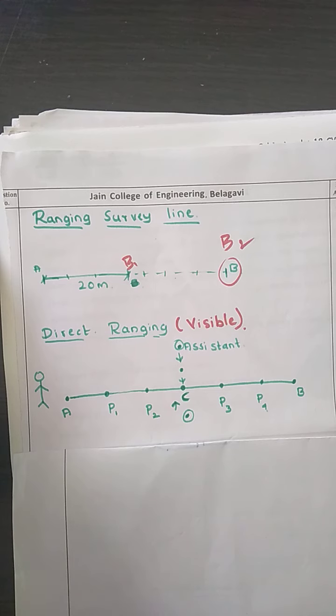Now we will see how to do that in direct ranging. We want all the intermediate points to be on the survey line.